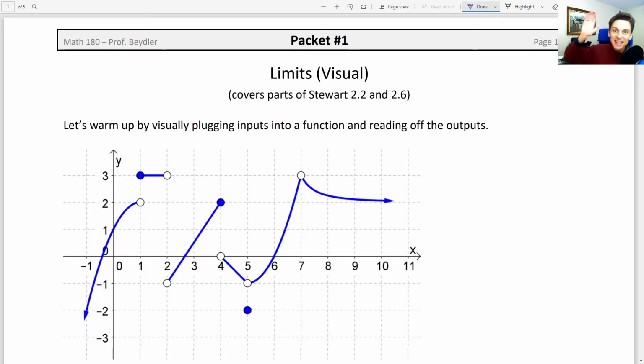Much later in the course, we'll learn this formal mathematical definition of limit, but in this video we're going to focus on understanding limits visually. Let's head to the notes to get started. Hey, I'm up here in the corner.